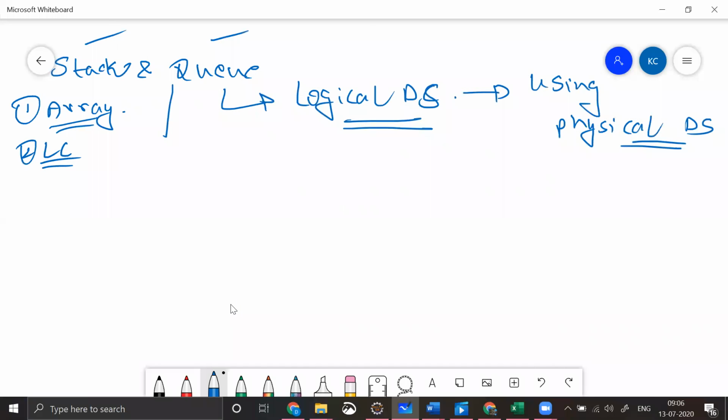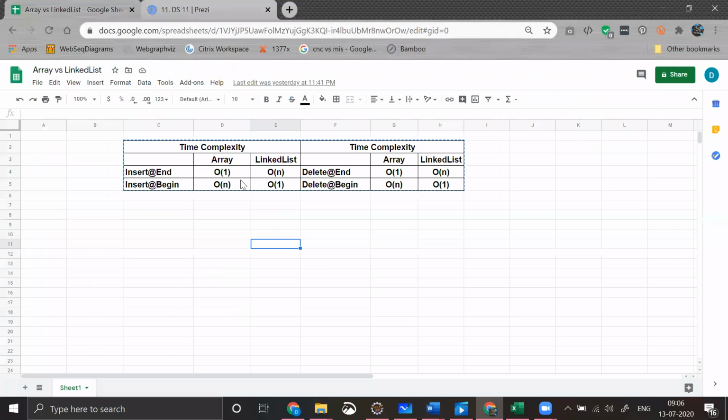Here at this particular point, guys, what I want to emphasize is, let's say my first thing is I'm trying to implement that using array. So what we have concluded from our previous table is using an array, insert at end is having order of 1, and insert at beginning is having order of n.